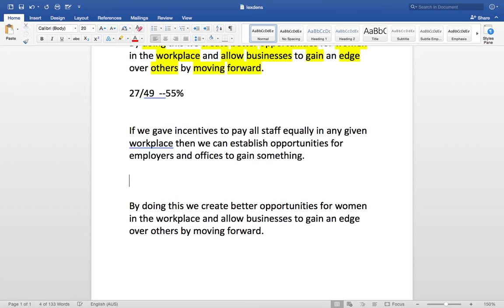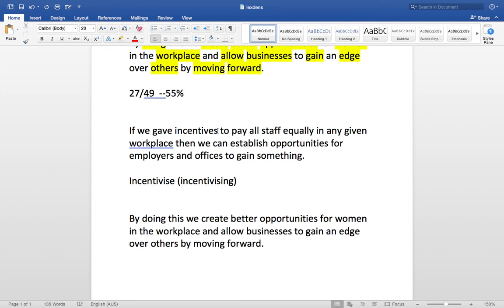So I might play with the language and say incentivize or incentivizing. Okay, so that part we have reorganized. To pay all staff equally. Another way to say that would be equal pay.